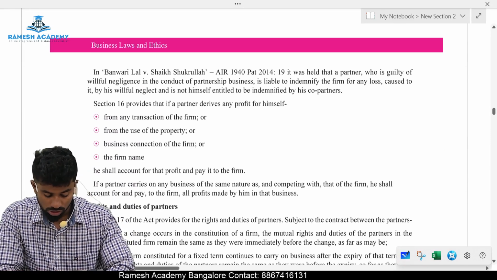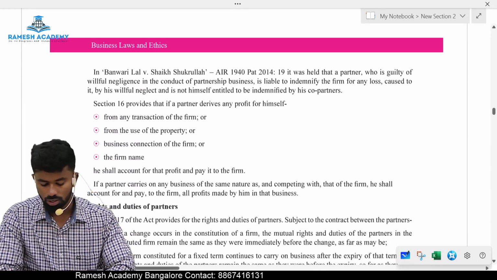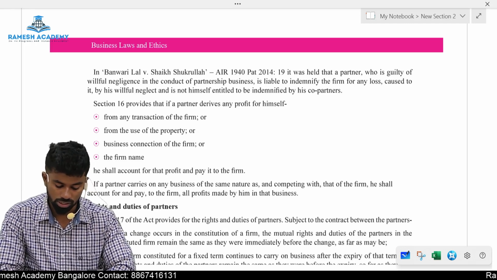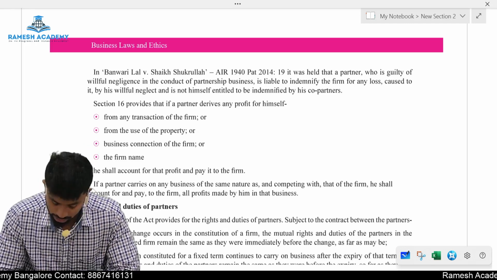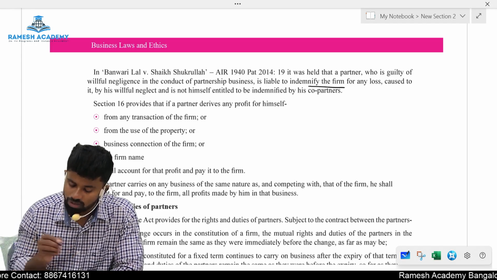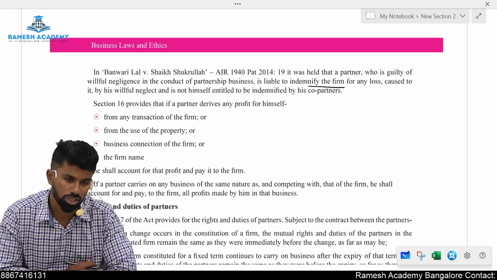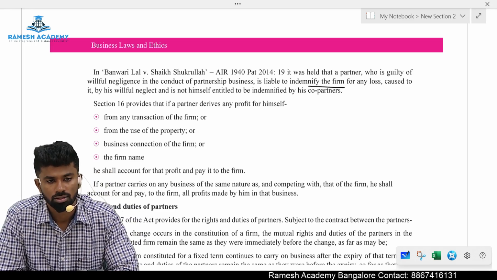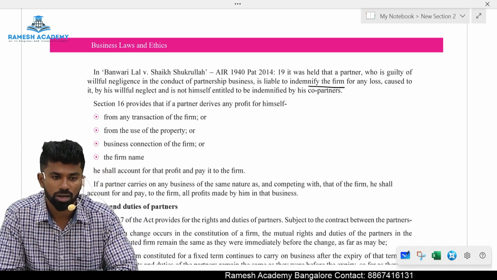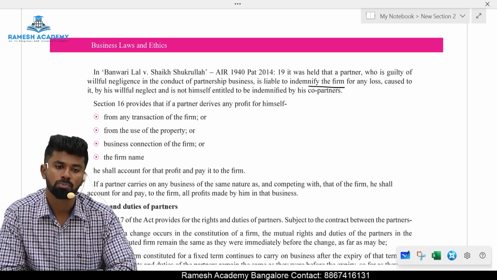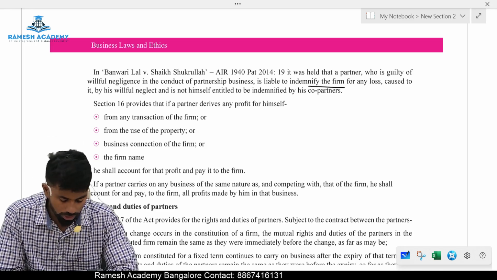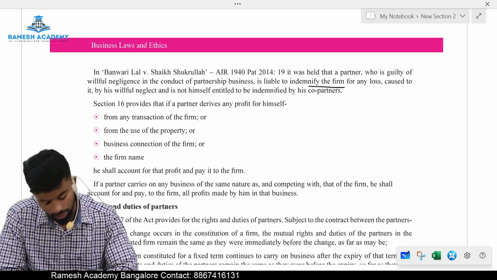Banwari Lal versus Sheikh Shukrullah. It was held that a partner who is guilty of willful negligence in the conduct of partnership business is liable to indemnify the firm. Indemnify means compensate. We have discussed the contract of indemnity. Caused to it by his willful neglect, and is not himself entitled to be indemnified by the other partners. Okay, this is section number 13.